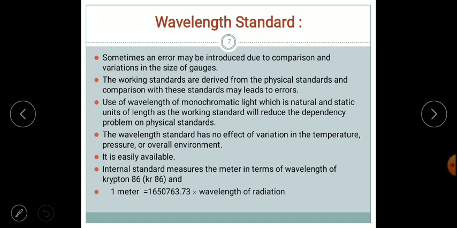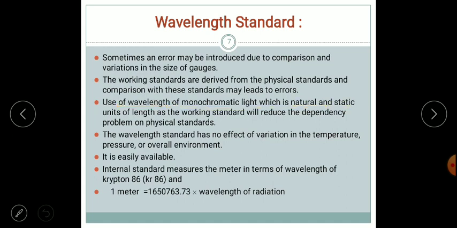The third type of standard is the wavelength standard. Compared with line and end standards, the wavelength standard is the most accurate, because instead of physical components, a monochromatic light source, which is natural and static, is used.